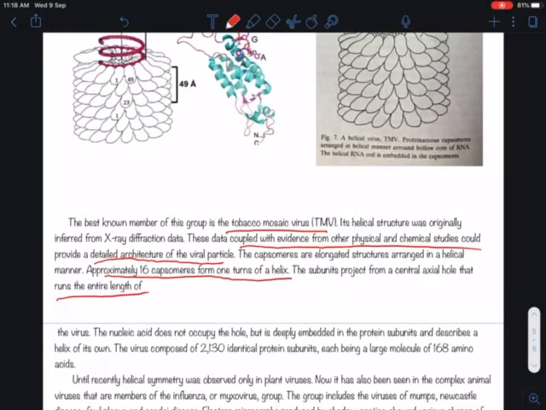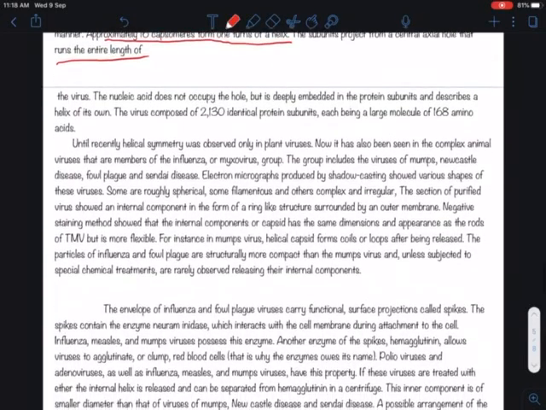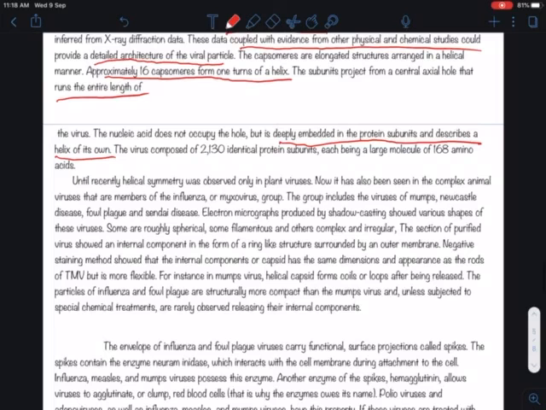So in this one turn, 16 capsomere units form one turn of a helix that runs the entire length of the virus. The nucleic acid does not occupy the hole, but is deeply embedded in the protein subunits and describes a helix of its own.